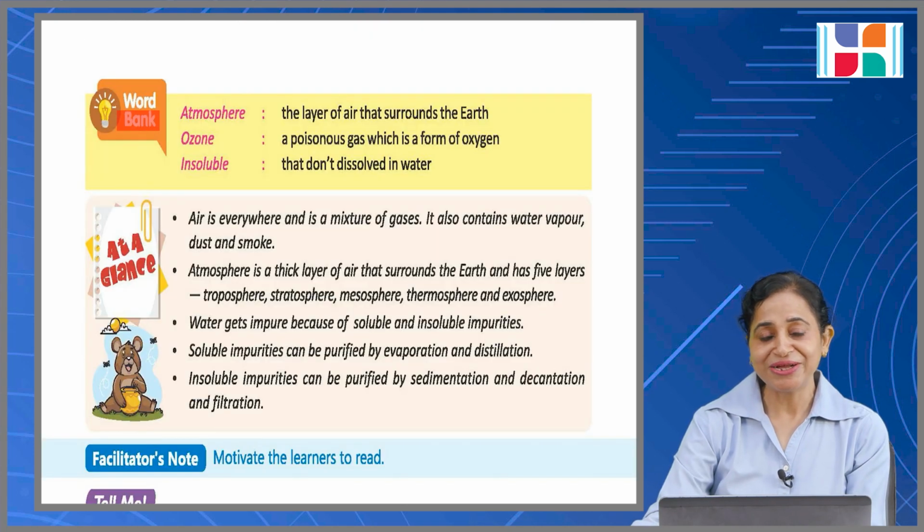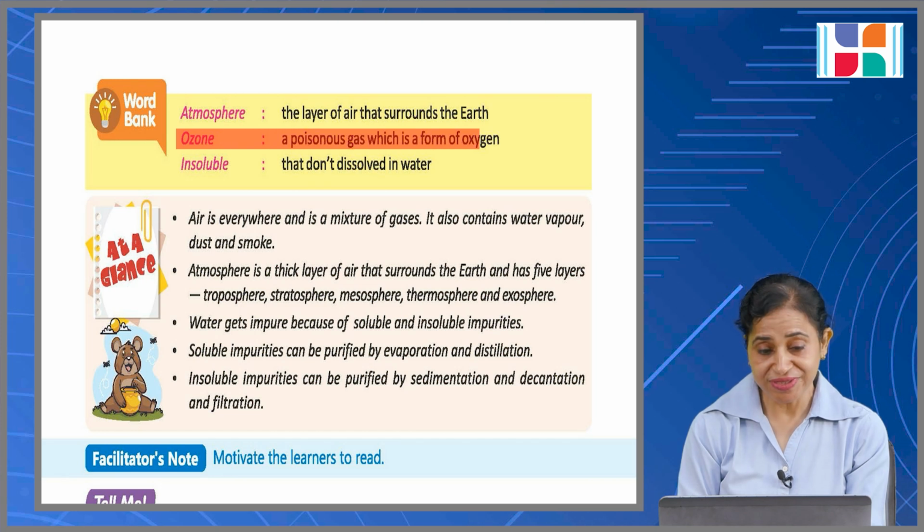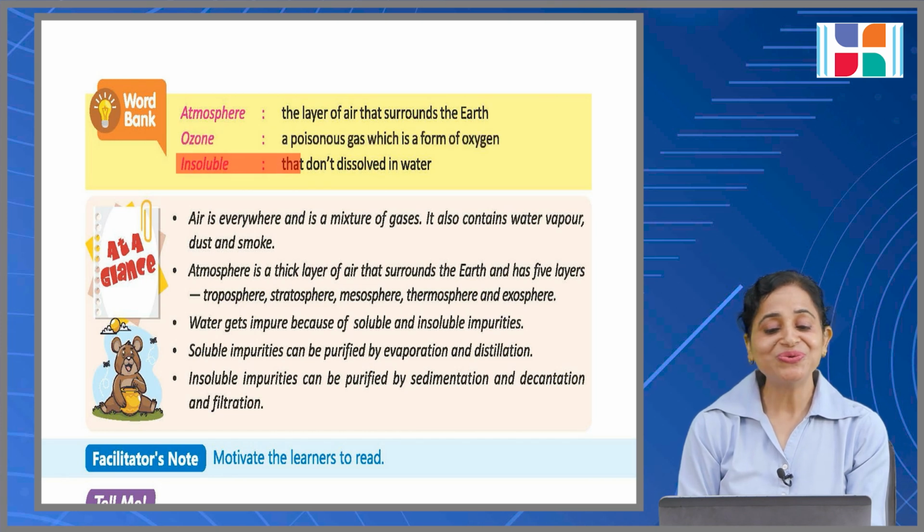Let's take a word bank look. Let's have a look at that. Atmosphere, the layer of air that surrounds the earth. Ozone, a poisonous gas which is formed of oxygen. Insoluble, that which does not dissolve in water.